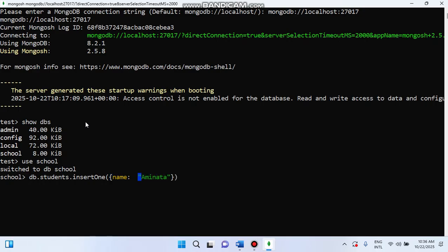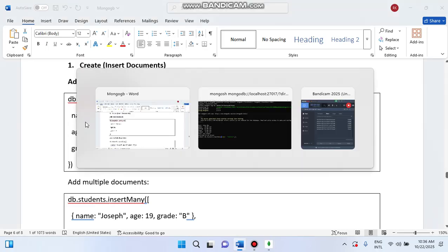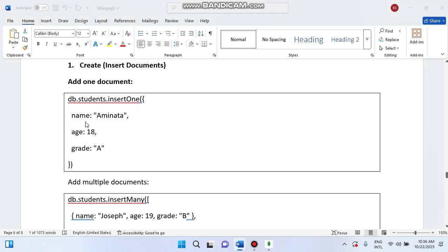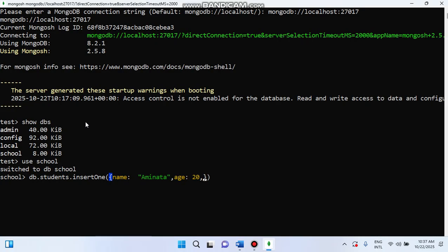Aminata. Then again a comma. What happened? Age. Age we always write without quotation marks. Suppose Aminata's age is 20. Then comma. What happened? Grade. What grade did she get? Grade A. Are you getting it? And there is no semicolon at the end of the statement. Just hit the enter button.